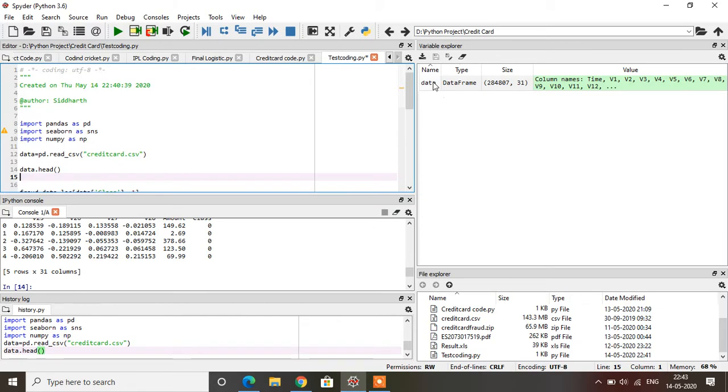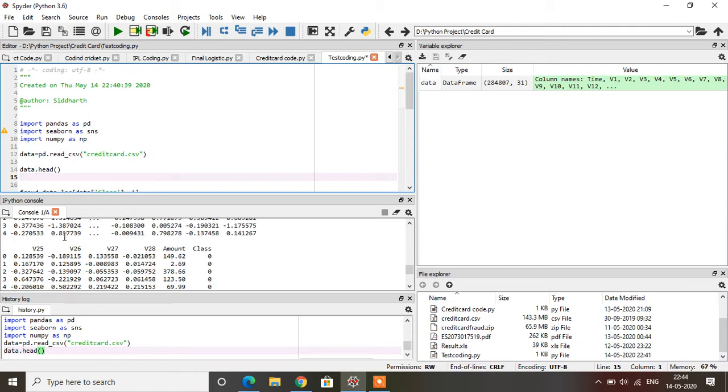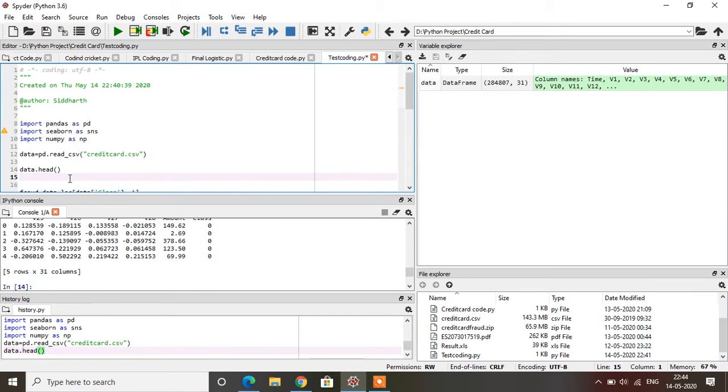So this is my dataset. The dataset has a total of 284,807 records, and the total number of columns is 31. So the total number of rows is 284,807. Now I am going to apply data.head. This head will show the first few records from the given dataset.